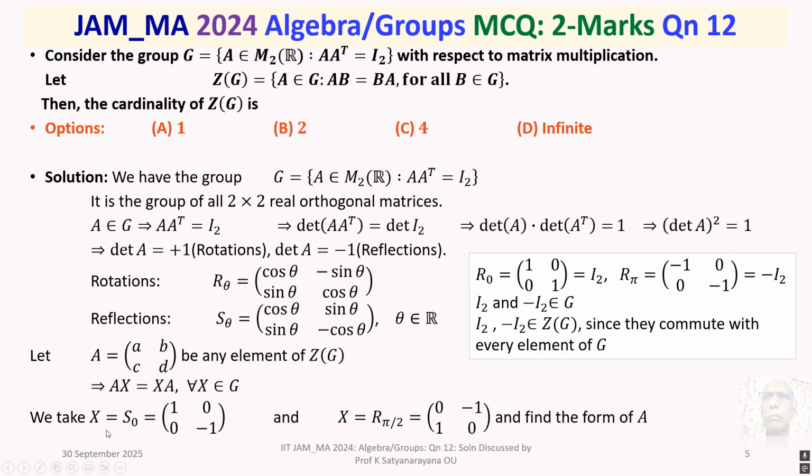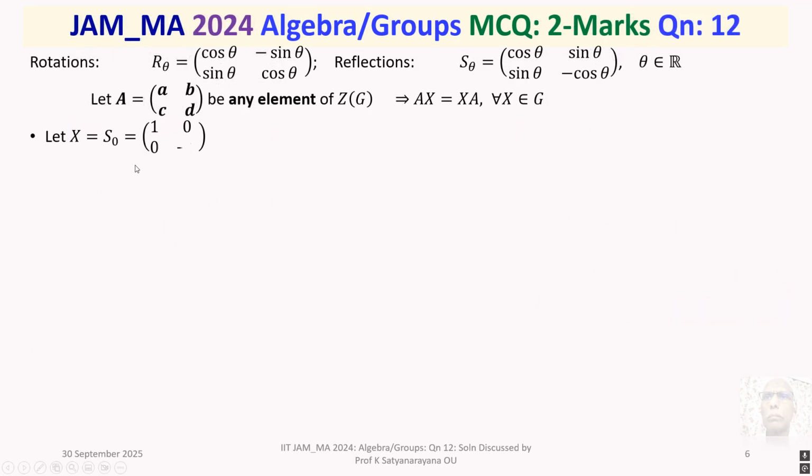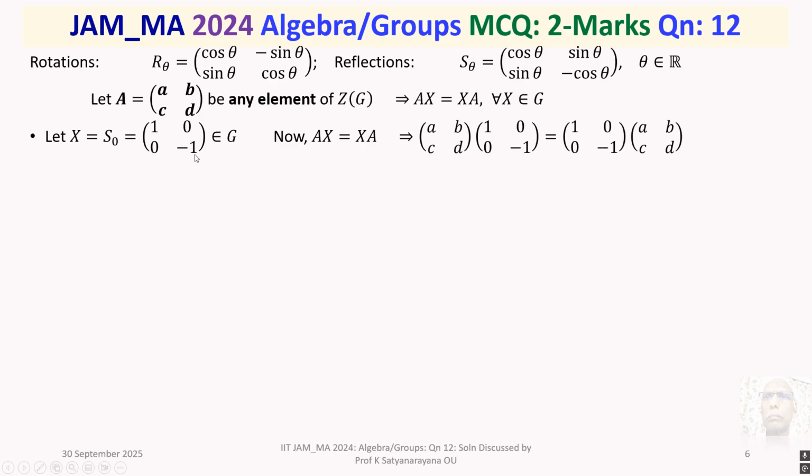Taking X as this one and X as that one, we take AX = XA and find what is the possible form of A. So, let X = S_0 = [[1, 0],[0, -1]], which belongs to G. So AX = XA, commuting. Write A, write X, write X, write A.